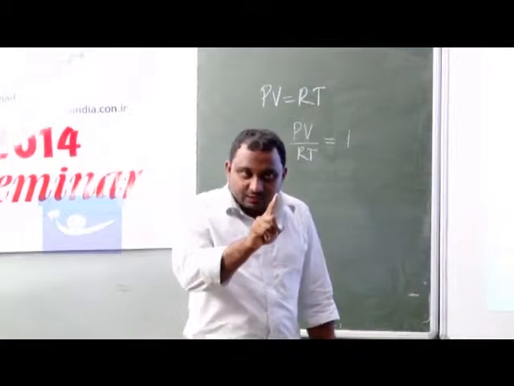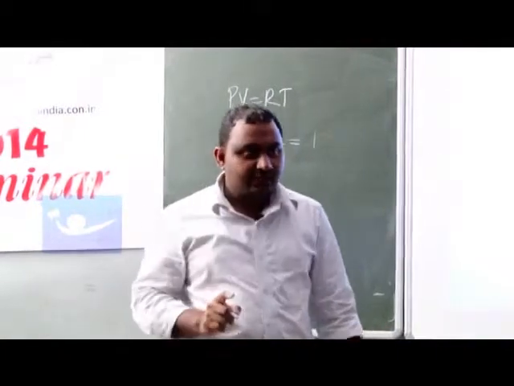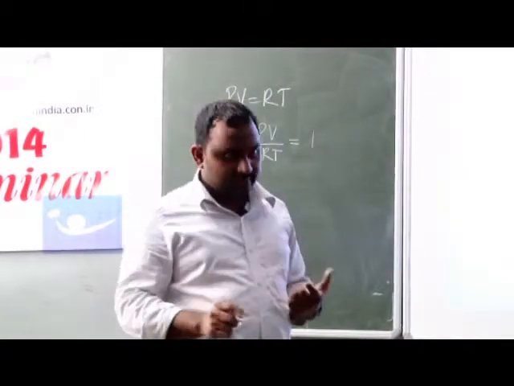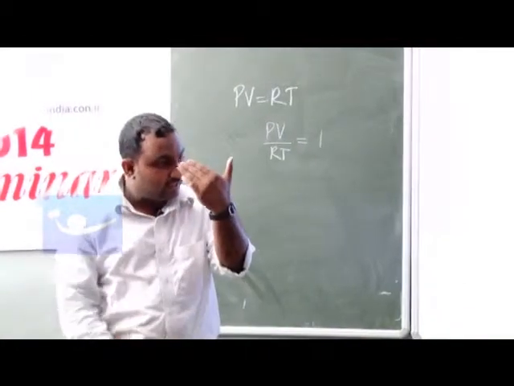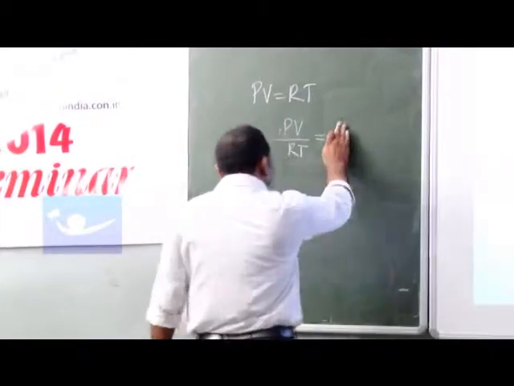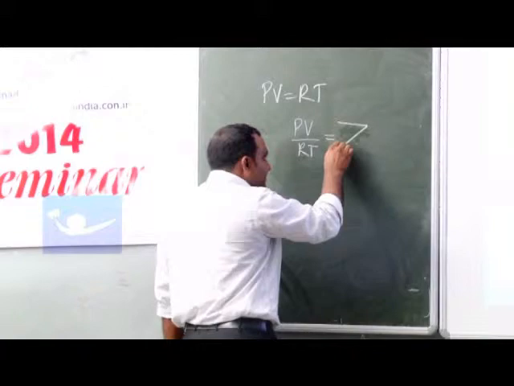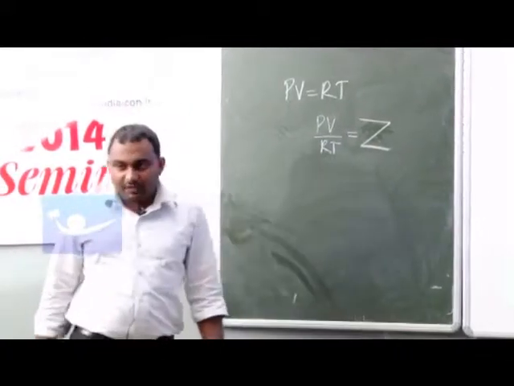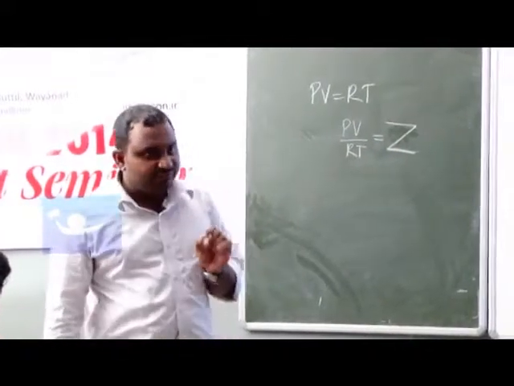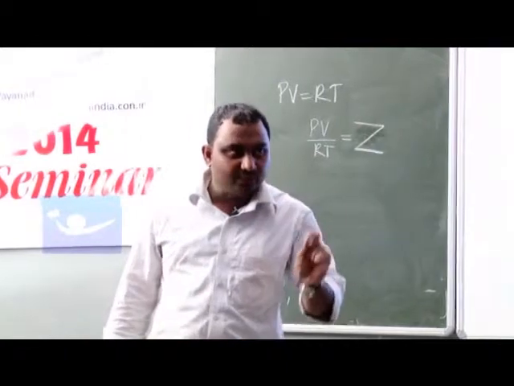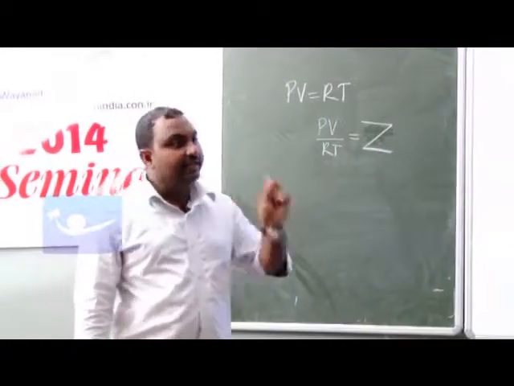We know that none of the gases is ideal. So the value will be other than 1. It could be greater than 1 or it could be less than 1. So we will not write 1, we will write Z. Z is what we call the compressibility factor. By looking at the value of Z, you can say whether the gas is ideal or not.